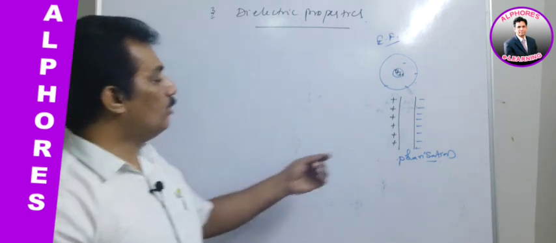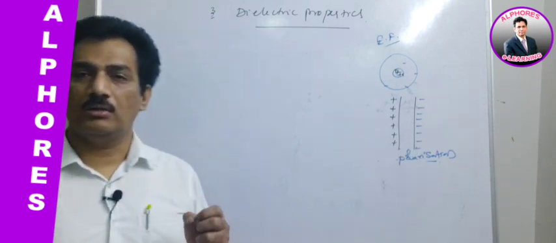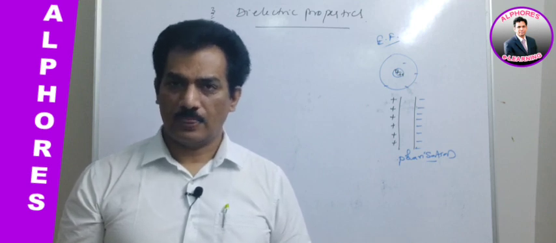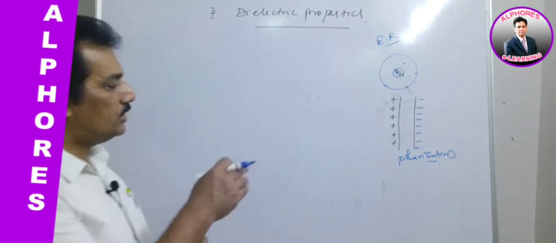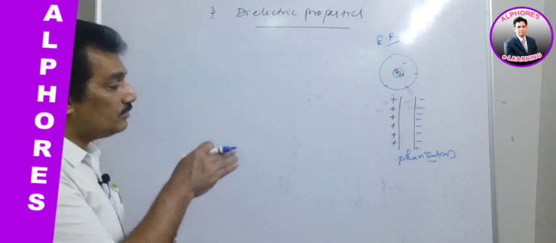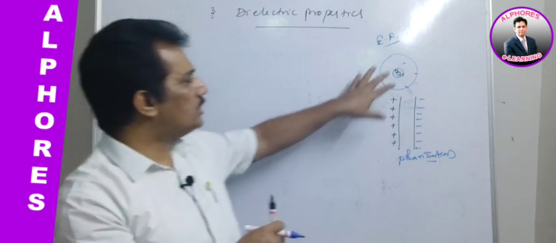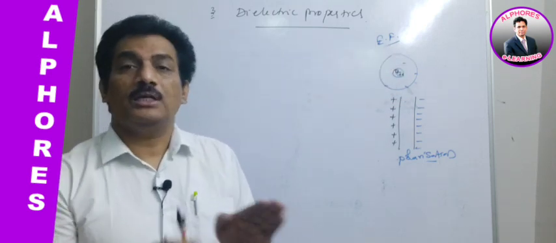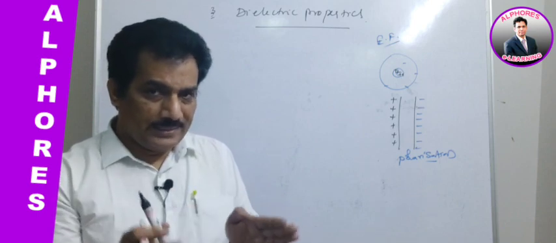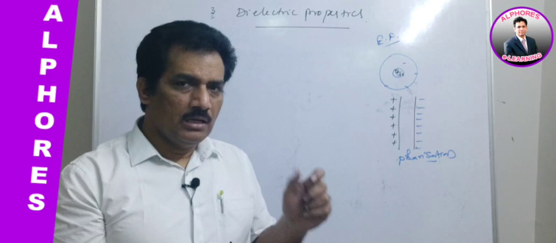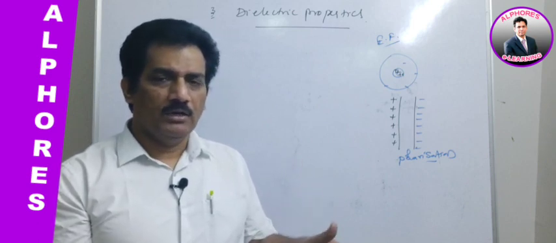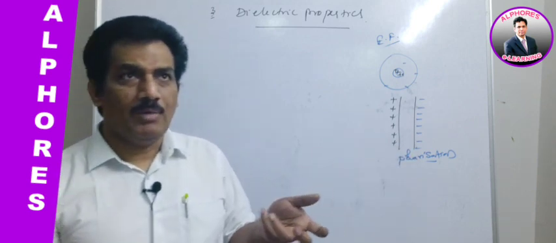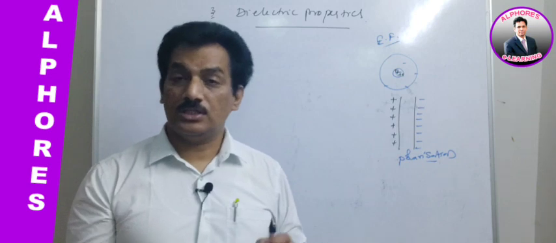Already these materials have dipoles, but they are held tightly. When we apply the external electric field, they become highly polarized, and thereby some sort of electricity is generated in such compounds.